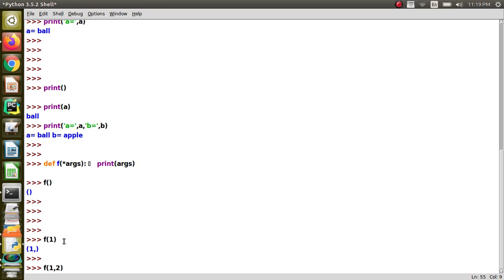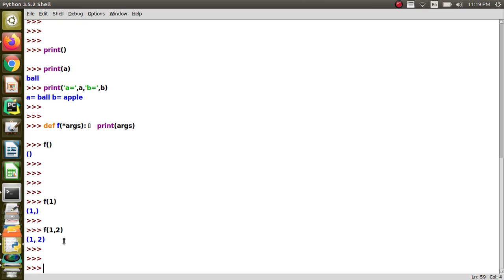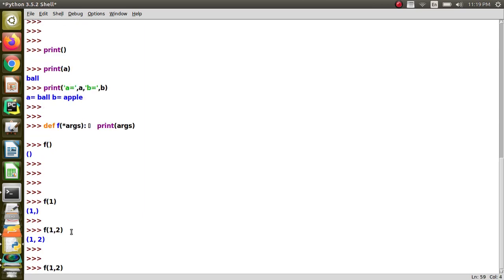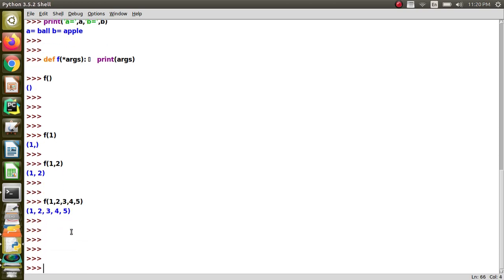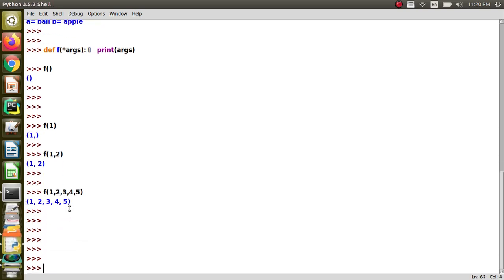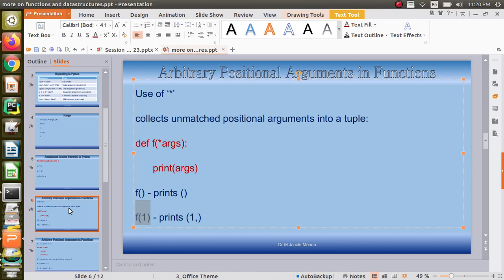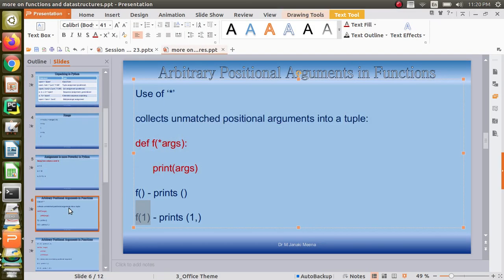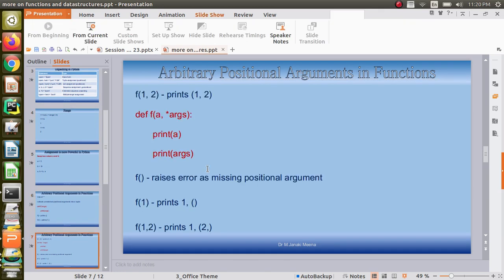I can call the same function f with 2 arguments or with 5, any number of arguments we can pass to the function because it has the capability. It is able to accept an arbitrary number of arguments, and you can see that it is a tuple. So when I want to access the values one by one, I can use the indexing concept: args of 0, 1 and so on. So args of 0 will give me the first value passed by the user, args of 1 will give me the second value passed by the user, and so on.